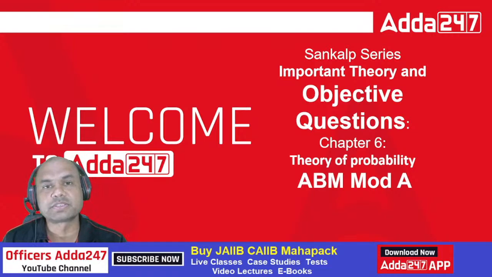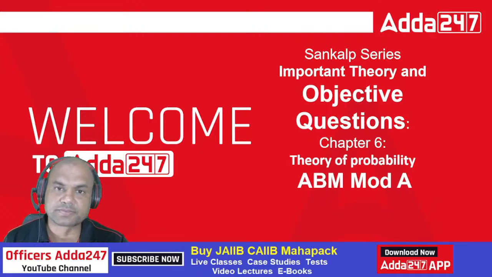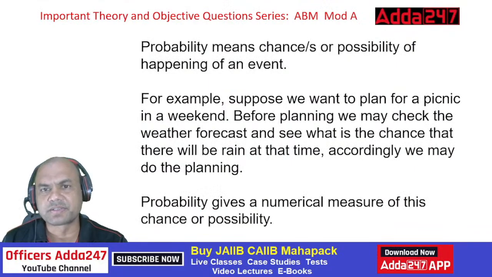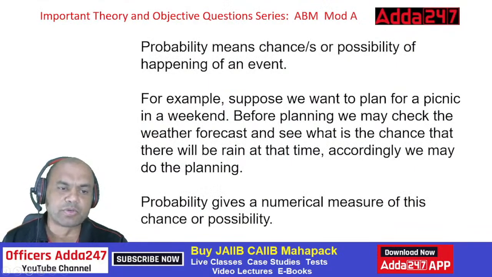We are in the Sankalpa series for ABM. We are covering various numericals, theory questions, objective questions for the subject. Today we will be covering theory of probability, chapter number 6. We will be covering some important theory parts plus some numericals. So let's start without wasting the time, isn't it? Let's move on.